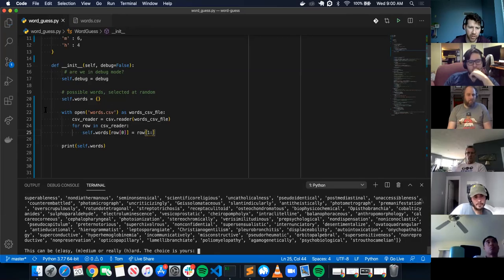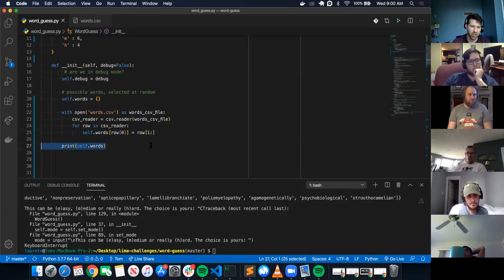All right, it looks like it printed. The self.words is up here. We're assigning easy, medium, hard as a key. And then within that row, starting at index 1, all the way to the very end of that row, fill it in as a list.